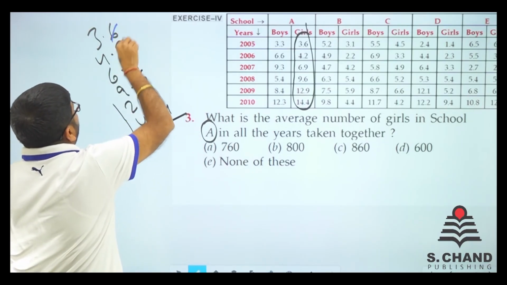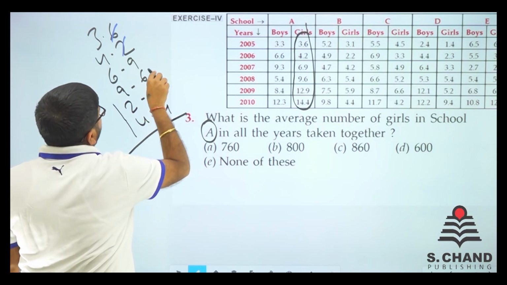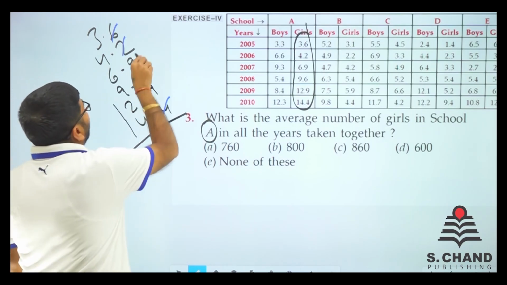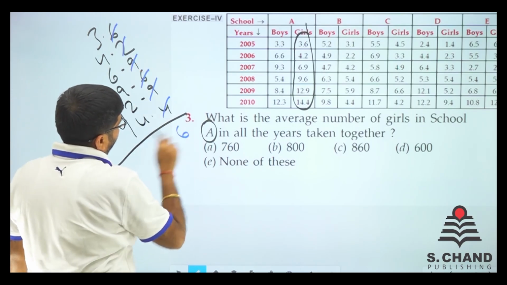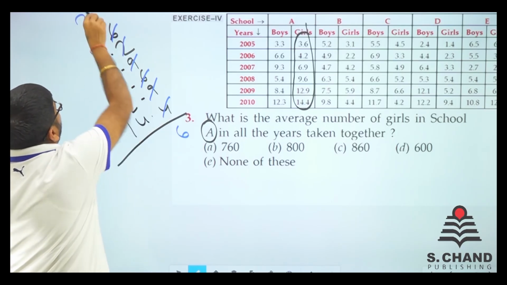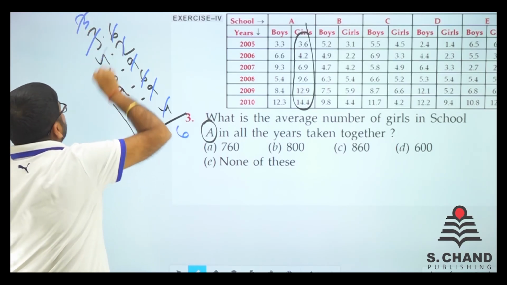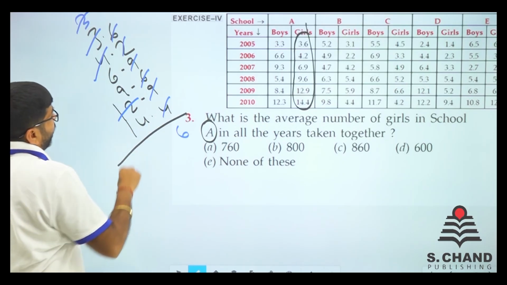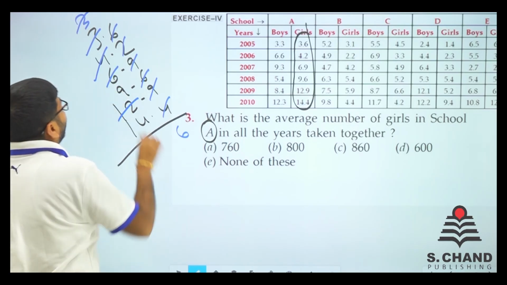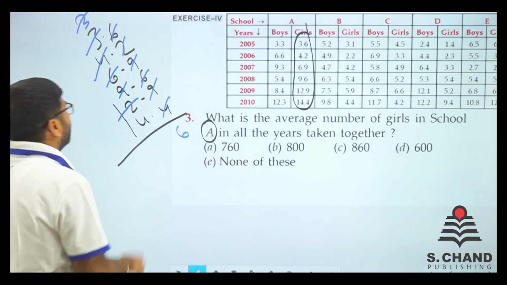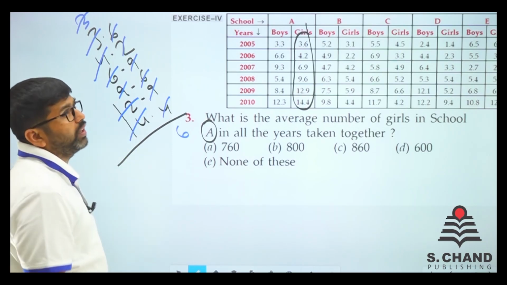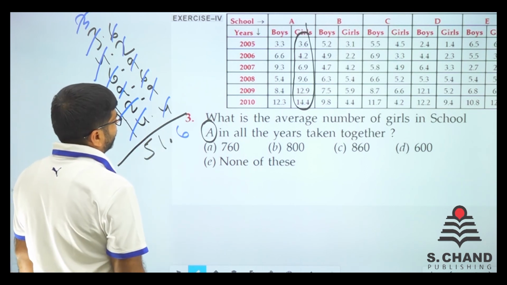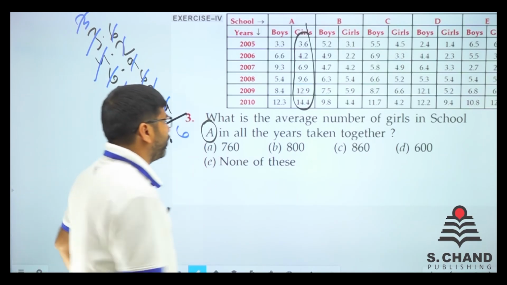See, 6 and 2, 8. 8 and 6, 14. 14 and 4 is 18. 18 and 18 is 36. 3 here, so 3 and 3, 6. 6 and 4, 10. 10 and 12 is 22. 22 and 6 is 28. 28 and 9 is 37. 37 and 14 is 51. So it is 51.6. We are here with the total 51.6.